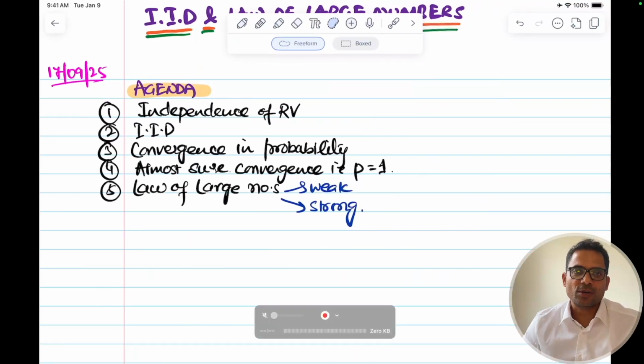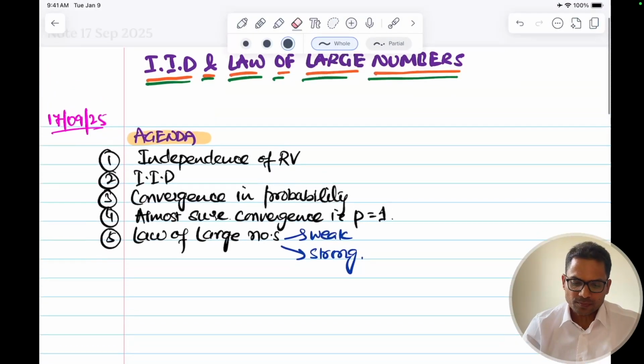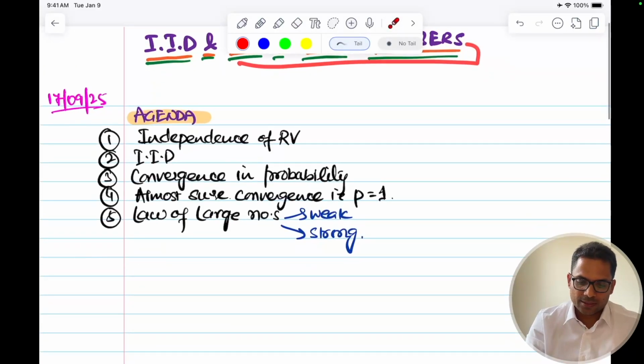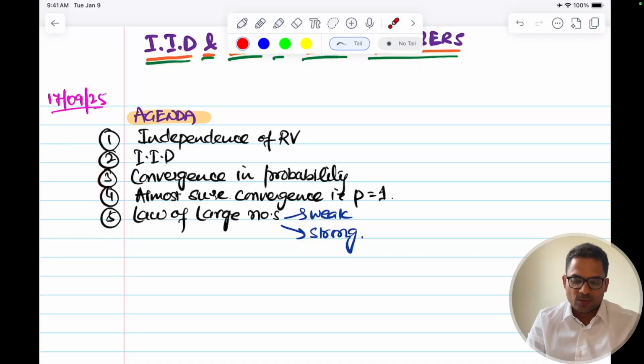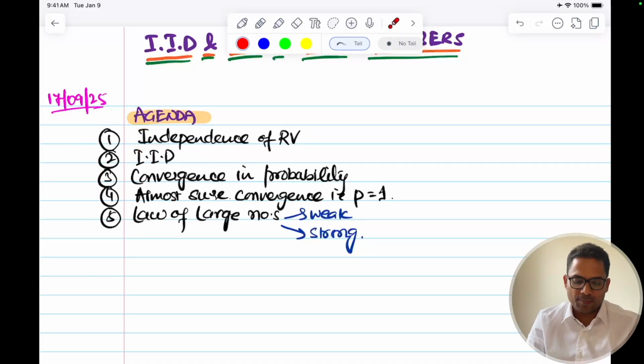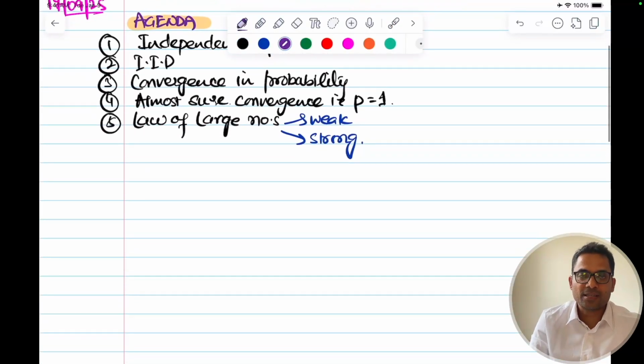In this video, we are going to discuss independent and identically distributed, that is I.I.D, very common. And then we'll discuss the law of large numbers. So in discussing that, let me set up the agenda first. We'll discuss independence of random variables first. Then we'll discuss I.I.D, independent and identically distributed. Then we'll discuss the theory for law of large numbers, that is convergence in probability and almost sure convergence. And then law of large numbers, weak and strong. So let's start. The first thing is independence of random variables.